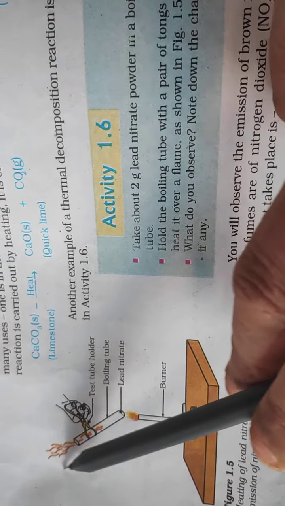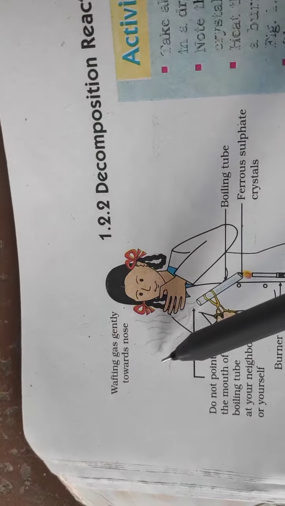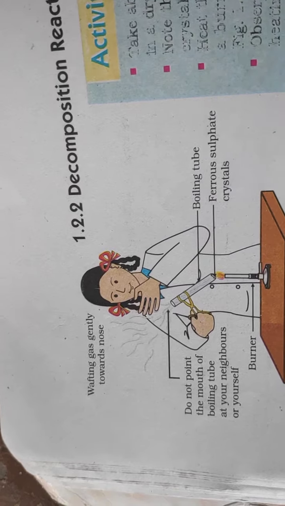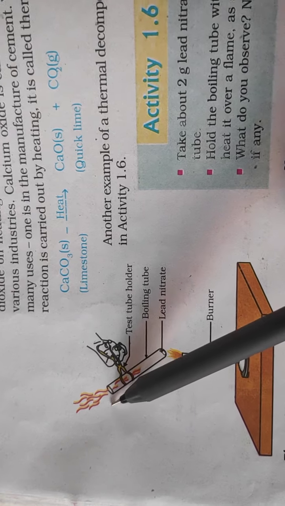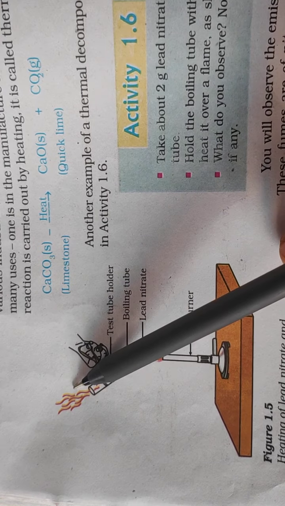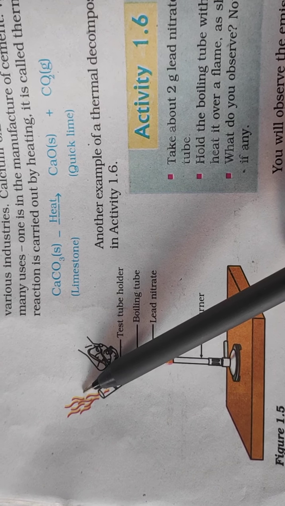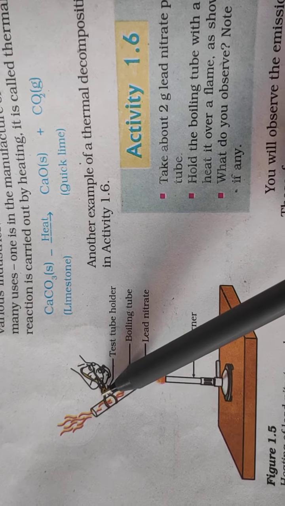But this time there is a change. See, here this colored vapor is shown. In the previous case, it's simply a vapor. The reason is, this is lead nitrate, so there is nitrogen dioxide gas in it. When it breaks down, nitrogen dioxide is given out, which is reddish brown in color. So it is that reddish brown colored gas which is seen coming out.